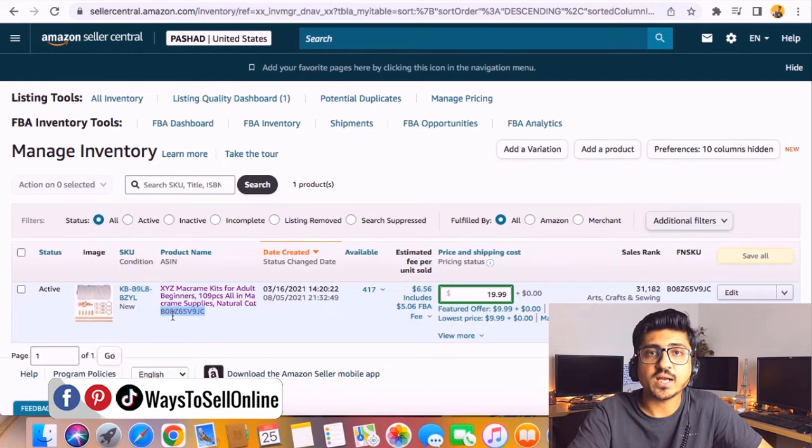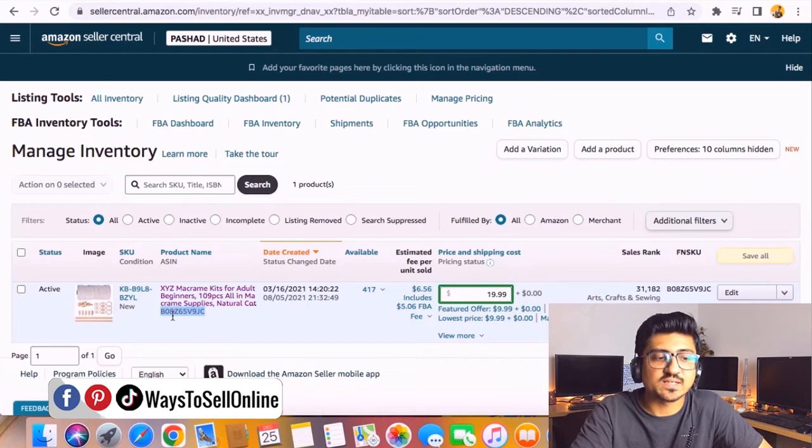ASIN is basically the unique identity number of your product in the eyes of Amazon. Whenever you list your first product, from the very first day, you give your UPC code or EAN code to Amazon. Against that UPC, Amazon will generate an ASIN code and allocate that ASIN code to your listing. That ASIN code will be a unique code which will stick with your listing forever. No matter whether you delete that listing or relist it, that ASIN will be associated with your listing and can never be changed in the database of Amazon.